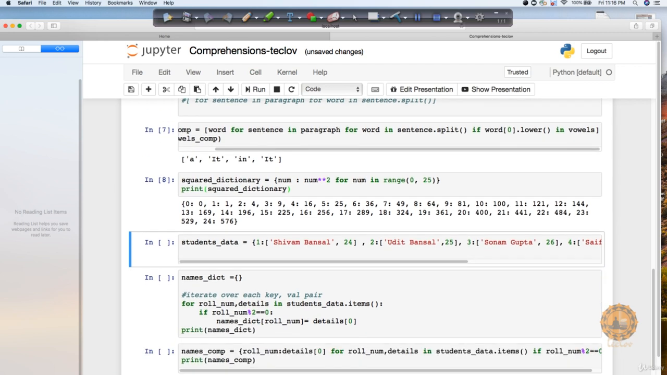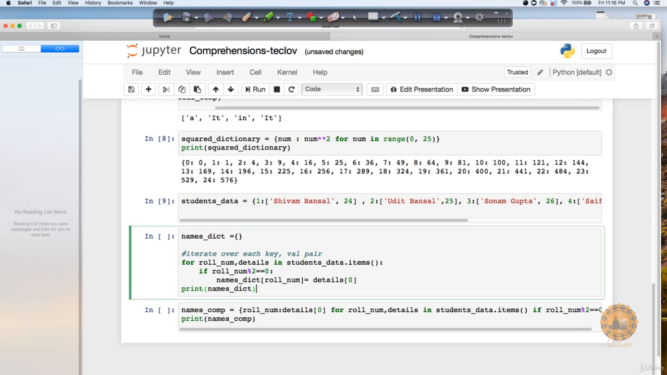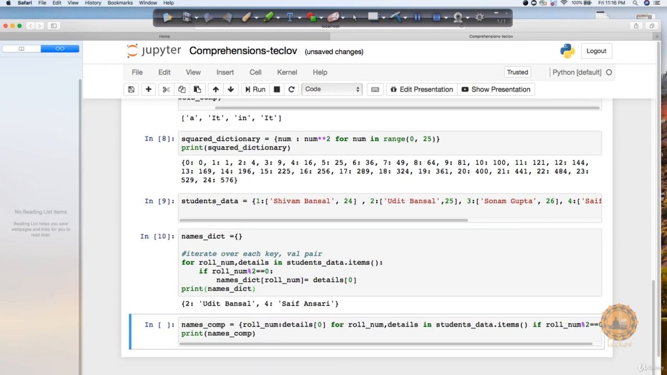Similarly, I can also do the same thing with dictionaries. Let's say I have this students' data and I want to apply comprehension on it. You can first see what I'm doing with this code: I'm checking if the roll number is an even number, then basically return it. So I'm checking whether the roll number modulo 2 is zero, then it's going to collect that detail, otherwise not. So you can see that only the even roll numbers are coming up.